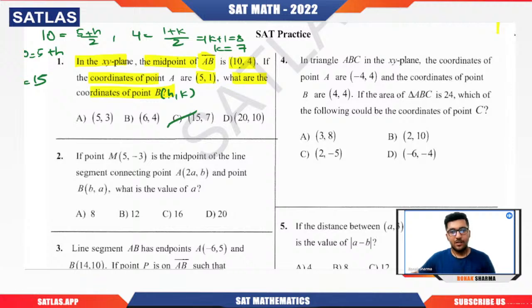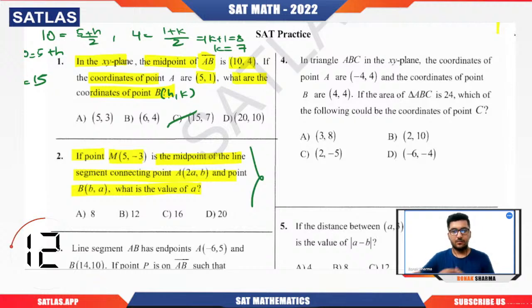Now we will move on to the next question. Here you can see that point M, that is 5 comma minus 3, is the midpoint of this line segment. Now they're asking the value of A. Again, a very basic type of question. I'm giving you 30 seconds and I want the value of A. Come on, quickly tell me which option is correct. C. Okay.